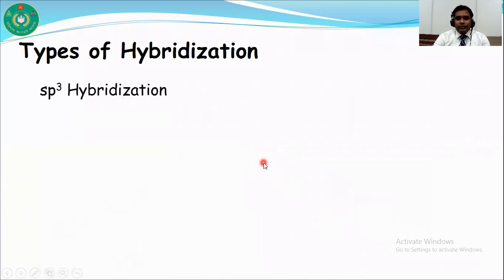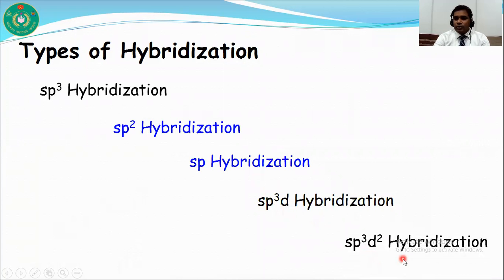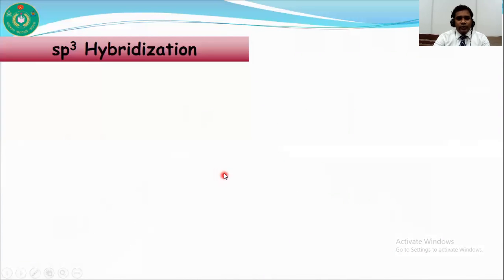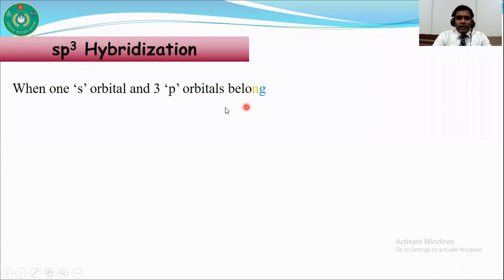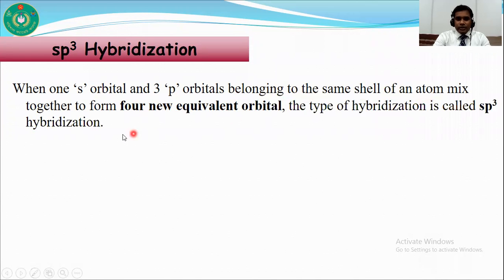We know that there are 5 types of hybridization: sp3, sp2, sp, sp3d, and sp3d2 hybridization. Today I am going to discuss sp2 and sp hybridization. Before that, I discussed sp3 hybridization. When one s orbital and 3 p orbitals belonging to the same shell of an atom mix together to form 4 new equivalent orbitals, the type of hybridization is called sp3 hybridization,